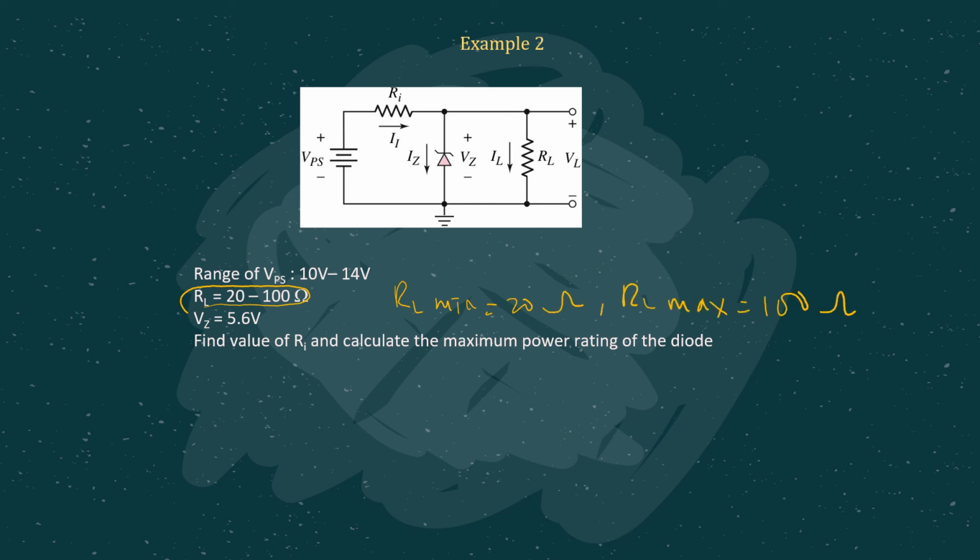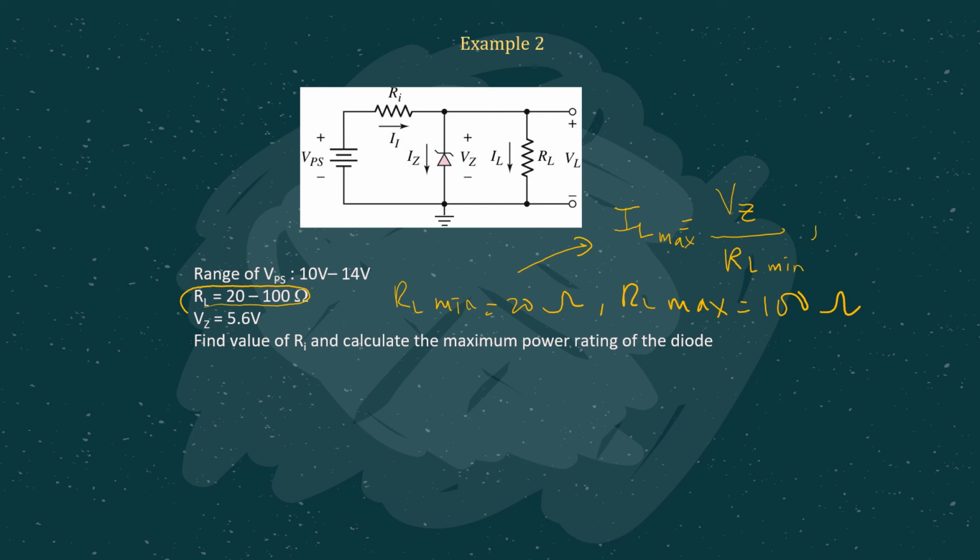Since RL min is 20 ohm, you can calculate IL, which is VL over RL, where VL is the VZ value because they are in parallel. If you use RL minimum, you get IL maximum, because less resistance means more current.